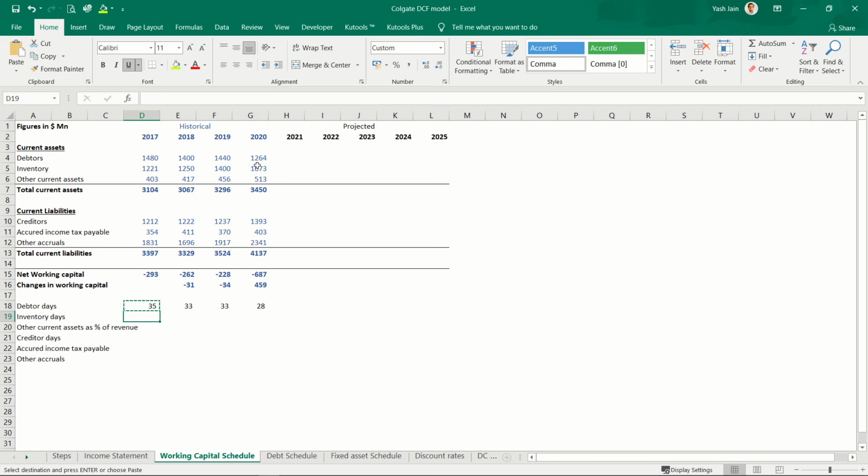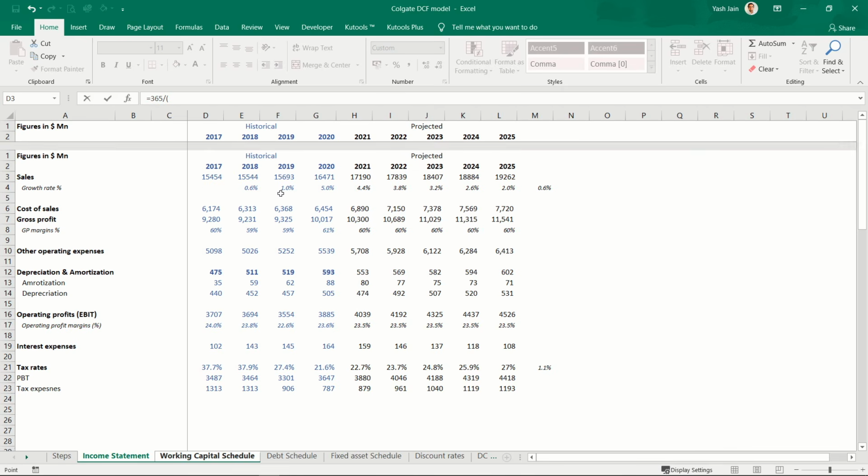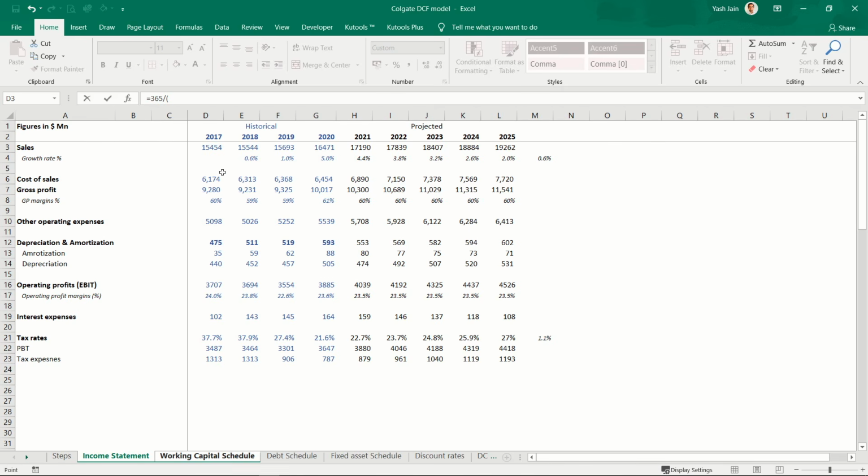Let's calculate inventory days. Inventory days would be on similar lines. So it would be 365 divided by, see, now I need to calculate inventory days, but I don't have a bifurcation of this cost of sales.